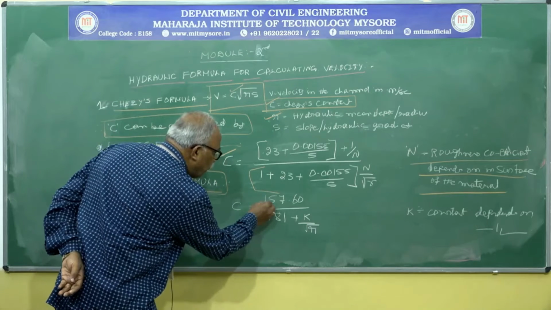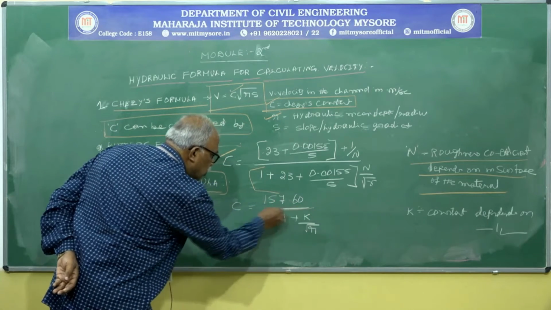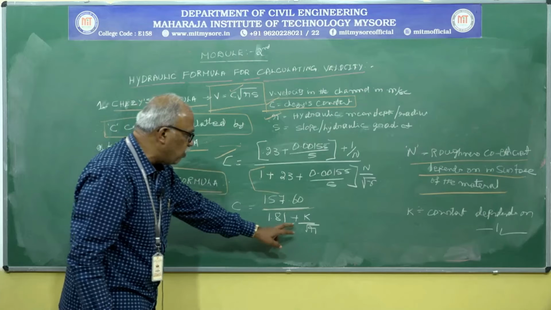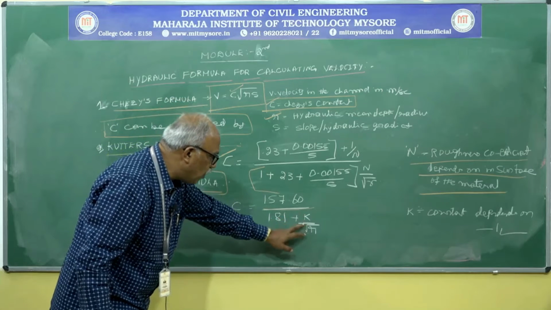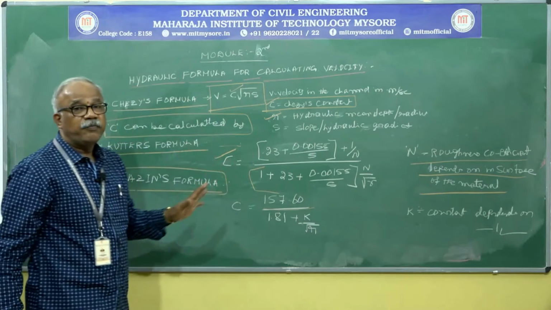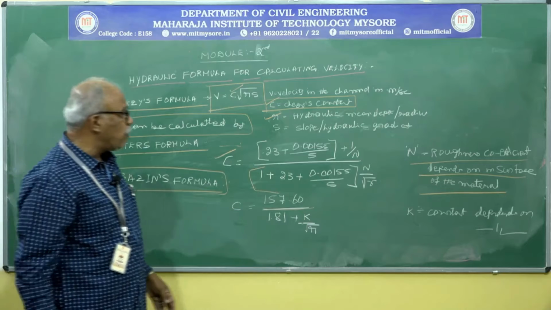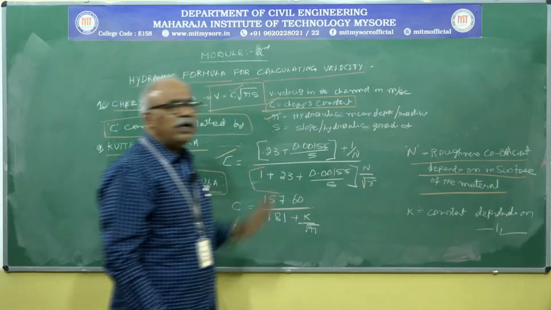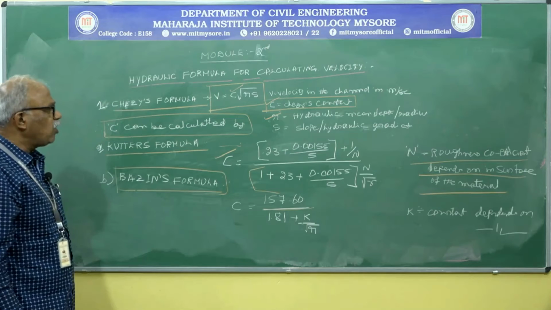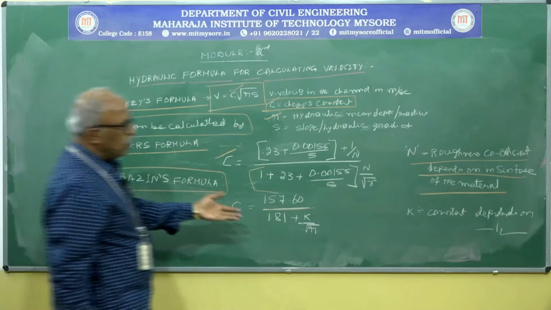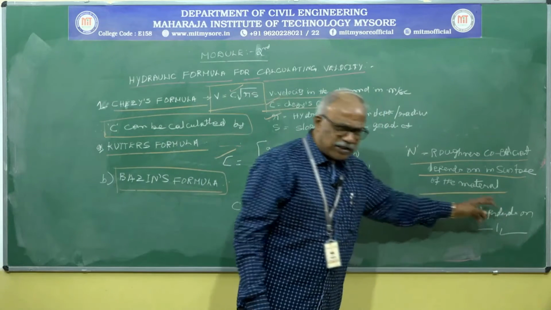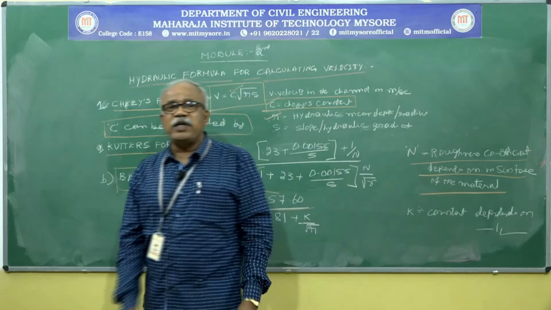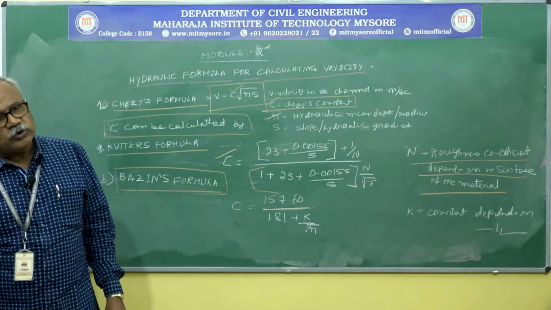C is equal to 157.6 whole thing divided by 1.81 plus K divided by root small r. The value of small r you already know, that is hydraulic mean depth or radius. Are you clear or not? What do you mean by K? That is a constant that depends on whatever type of materials you are going to use.